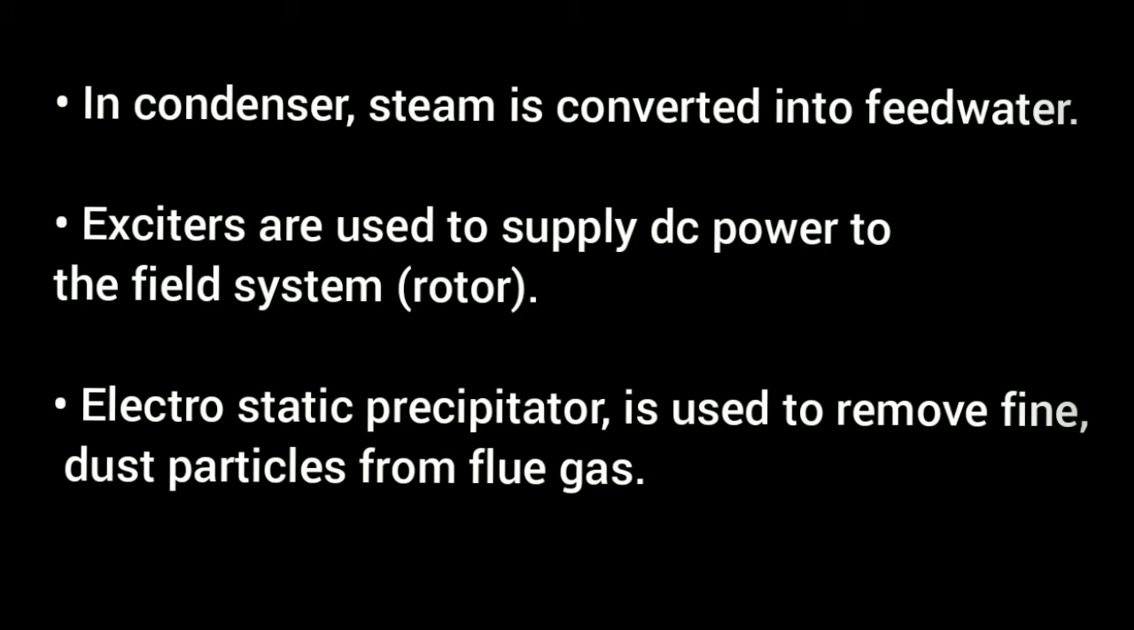Exciters are used to supply DC power to the field system or rotor. Electrostatic precipitator is used to remove fine dust particles from the flue gases. Then, the steam power station operates on the Rankine cycle modified to include superheating, feed water heating, and steam reheating.